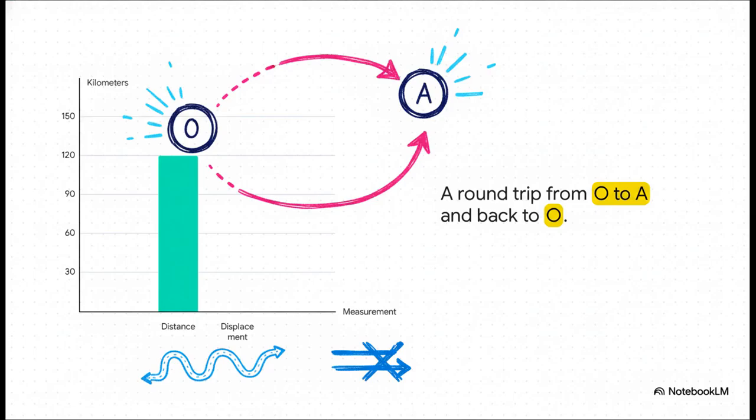But what about the displacement? Well, where did the object start? At O. And where did it end? Back at O. Since the initial position and the final position are the same, the shortest distance between them is 0. So the displacement is 0.